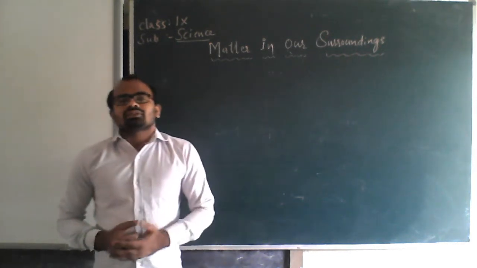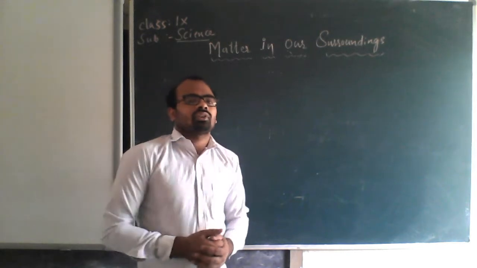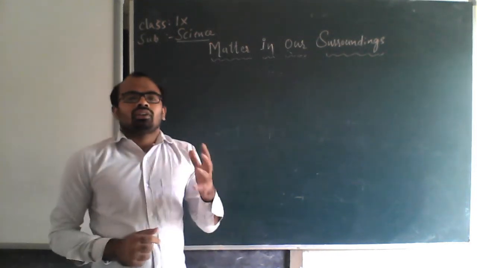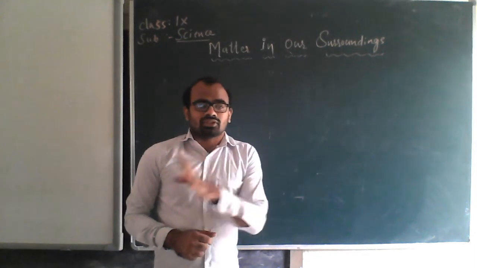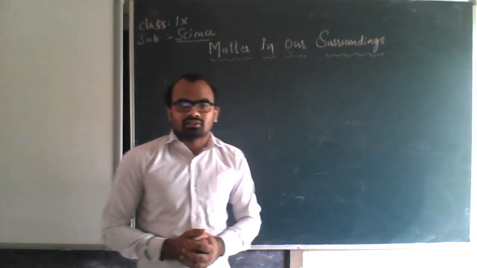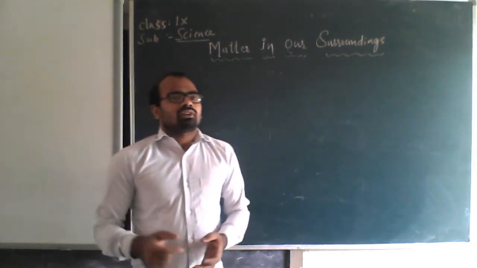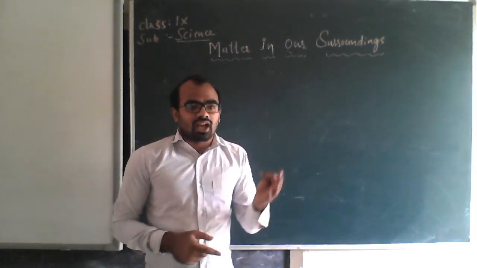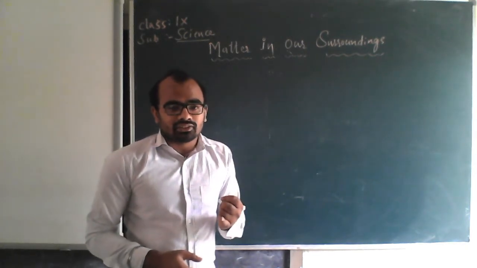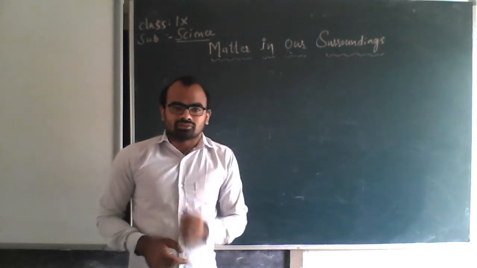What happened was in our earlier times, our ancestors said that matter is made up of five things, which we call Panchabhutas or Panchatatvas. What are those? Air, sky, earth, fire, and water.